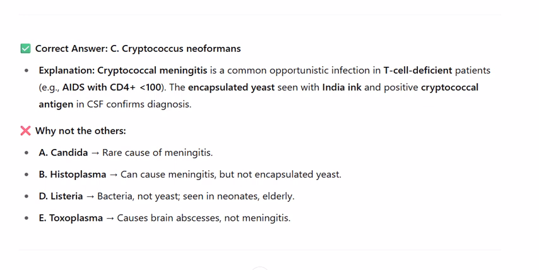Why not the others? A. Candida, rare cause of meningitis. B. Histoplasma can cause meningitis, but not encapsulated yeast. D. Listeria is a bacteria, not yeast, seen in neonates and elderly. E. Toxoplasma causes brain abscesses, not meningitis.